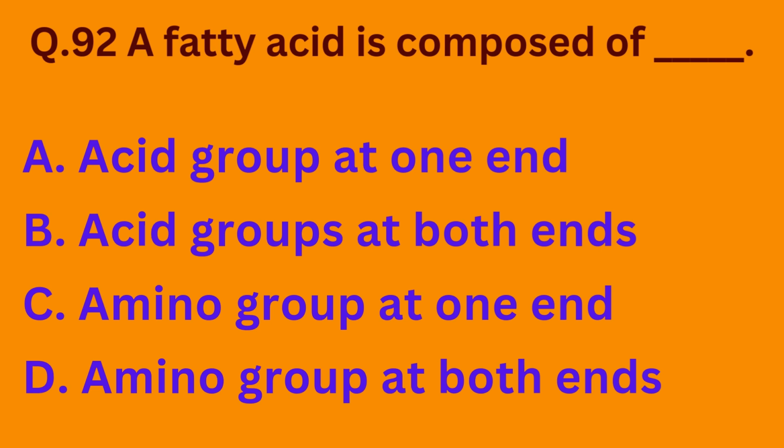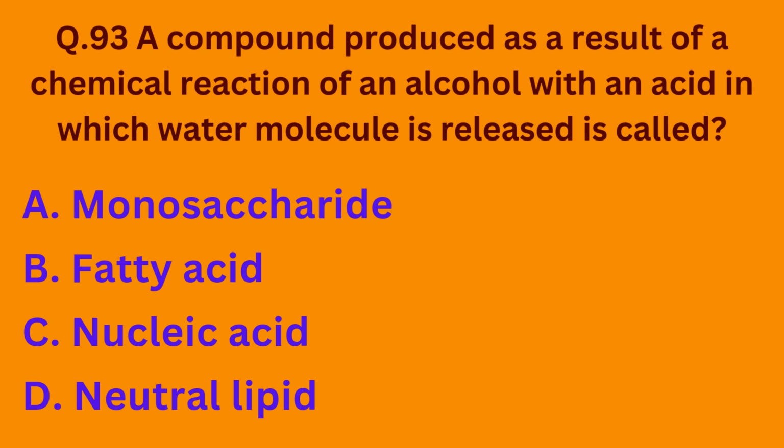Question number 92. A fatty acid is composed of option A, acid group at one end. Option B, acid groups at both ends. Option C, amino group at one end. Option D, amino group at both ends. So the correct option is option A. Fatty acid is composed of acid group at one end. Coming to our next question.